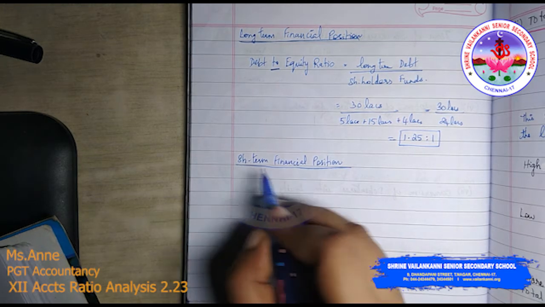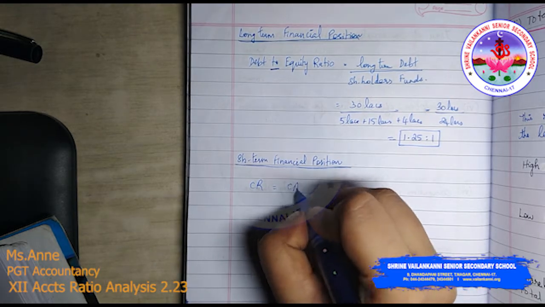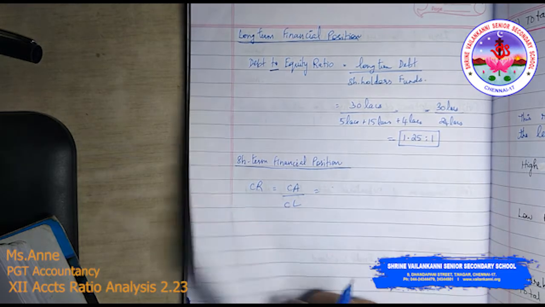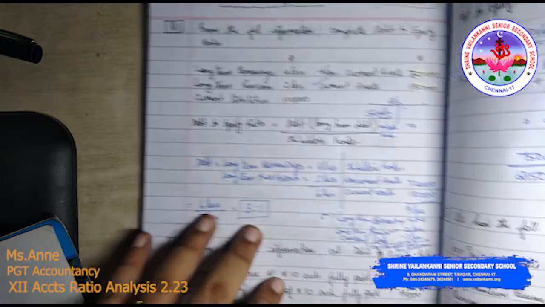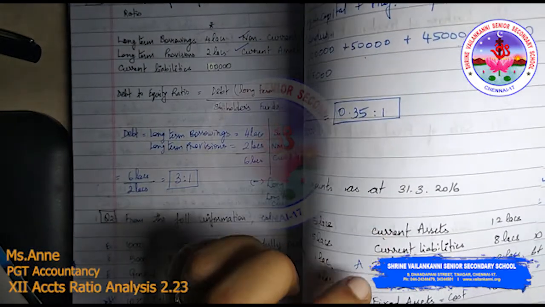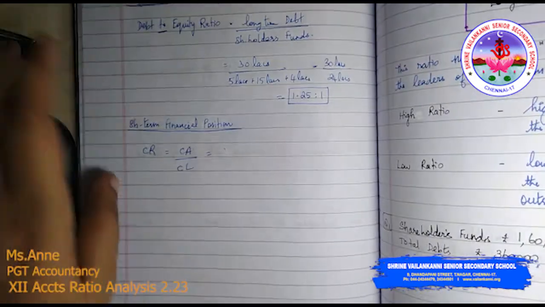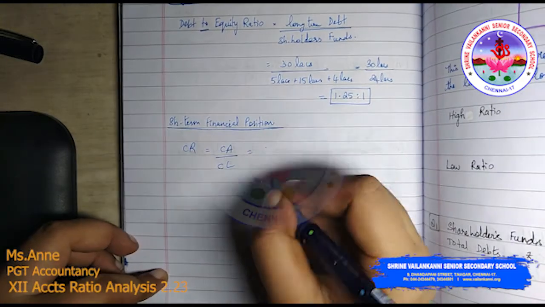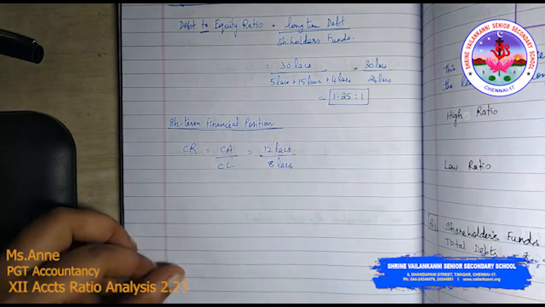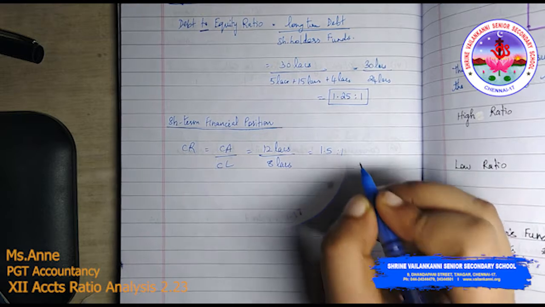Now short term financial position is judged by current ratio, which is current asset by current liability. What is the current asset? It is 12 lakhs given here. Can you see 12 lakhs, as well as current liability 8 lakhs. Fine. So 12 lakhs by 8 lakhs, I will be getting 1.5 is to 1.